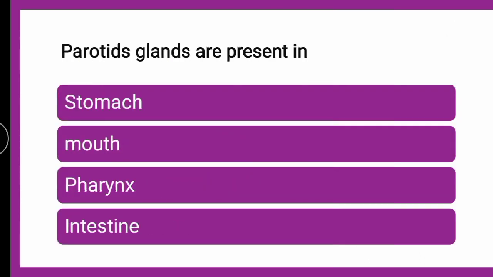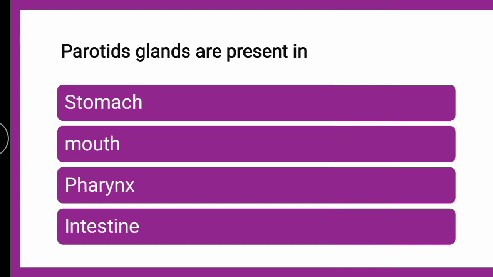Next question is, the parotid glands are present in dash. Whether the parotid glands are present in the stomach, mouth, pharynx or intestine, where are the parotid glands present? You can put your answer in the comment box fast. Till then we will go for the explanation.